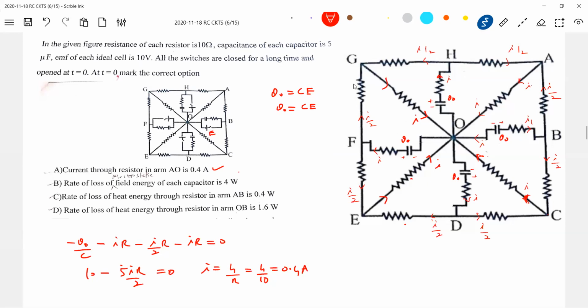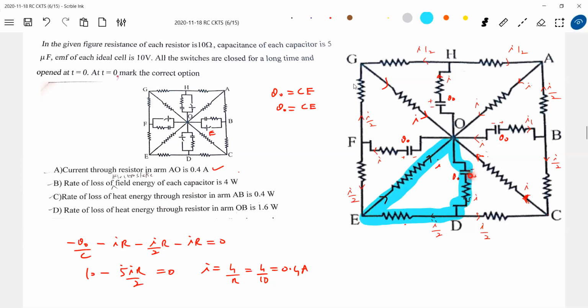So shall we go for charge at any time t? Okay, we'll do one thing. Skip option B, come to option C. Is there any power dissipated at any time t? So what is the power dissipated? Current into that resistance. We'll just take this loop. Any one loop will do. I'm asking you to just look at only one loop. No need for the entire circuit. Look at this loop here.